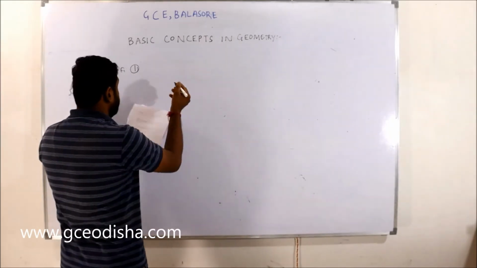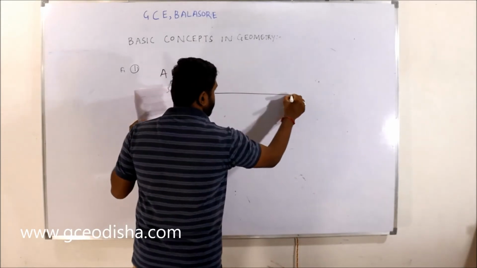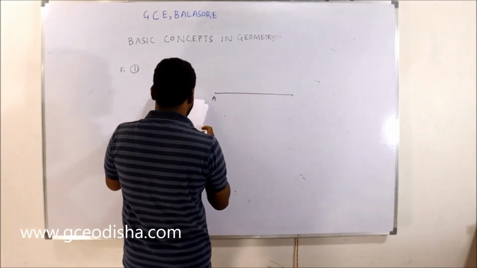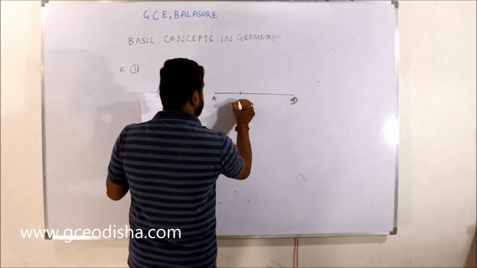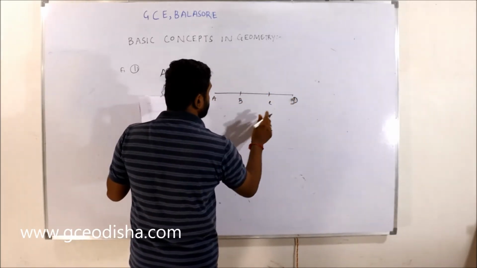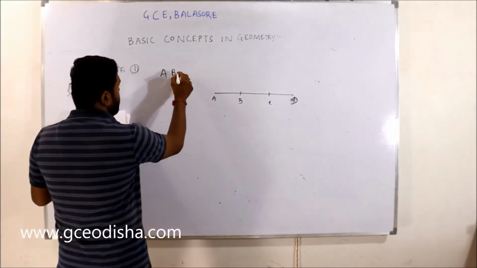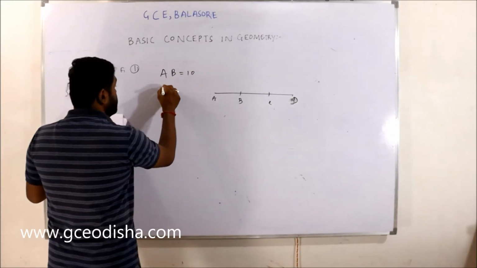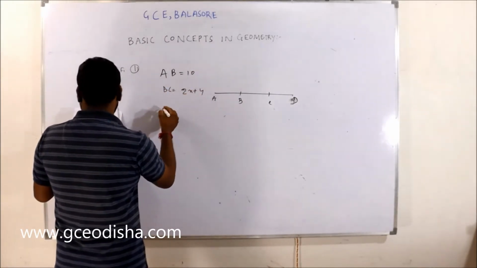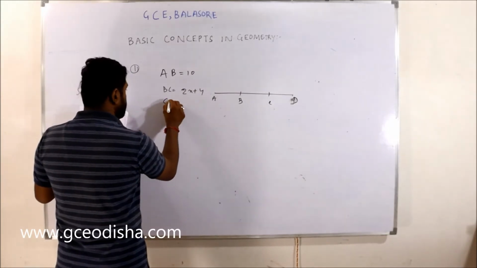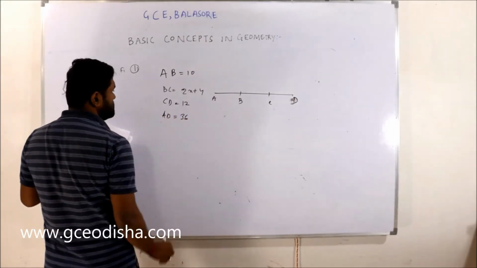Let's take another example. They give a line that starts at A and ends at D, with two points between, B and C. They give that AB is equal to 10, BC is equal to 2x plus 4, CD is equal to 12, and AD is equal to 36.